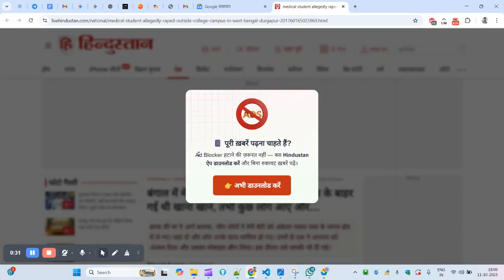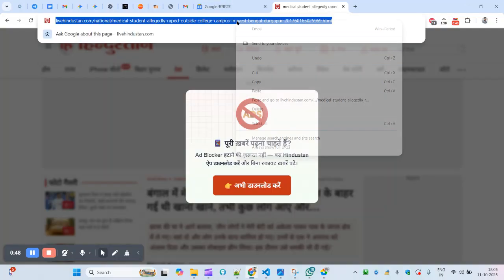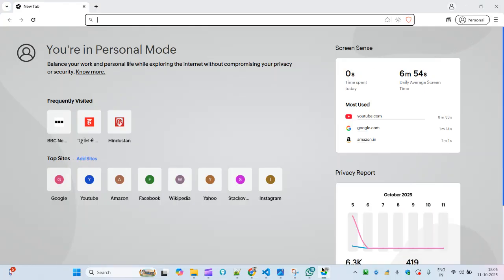And what it says, एड ब्लॉकर हटाने की जरूरत नहीं, बस हिंदुस्तान टाइम्स का ऐप बिना रुकावट देखें. तो ये मुझे दे रहा है या तो मैं एड ब्लॉक हटाऊं, I remove this ad block, and I have to download this app. But what it says when you open this in Ola browser, let me come to that.